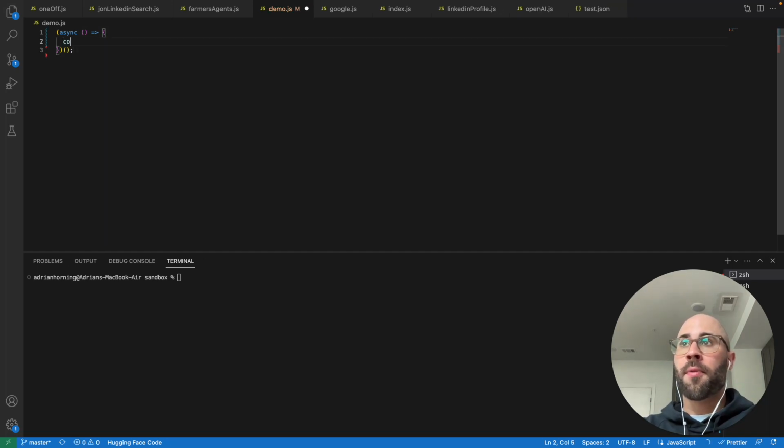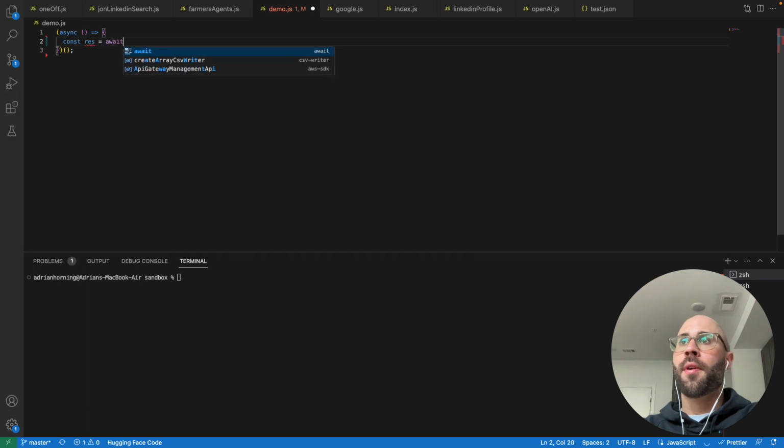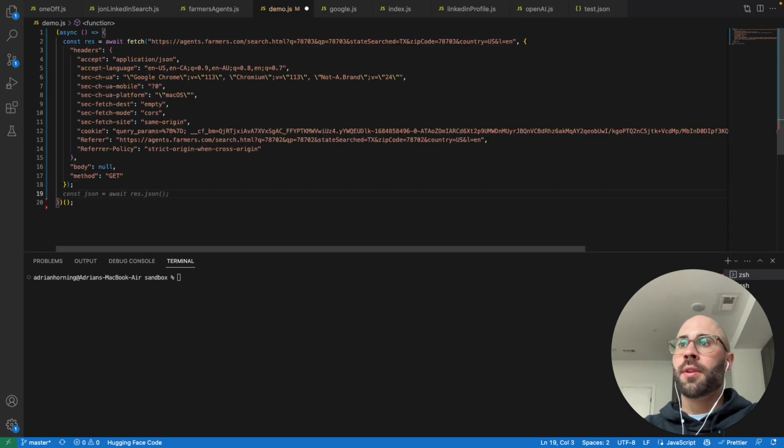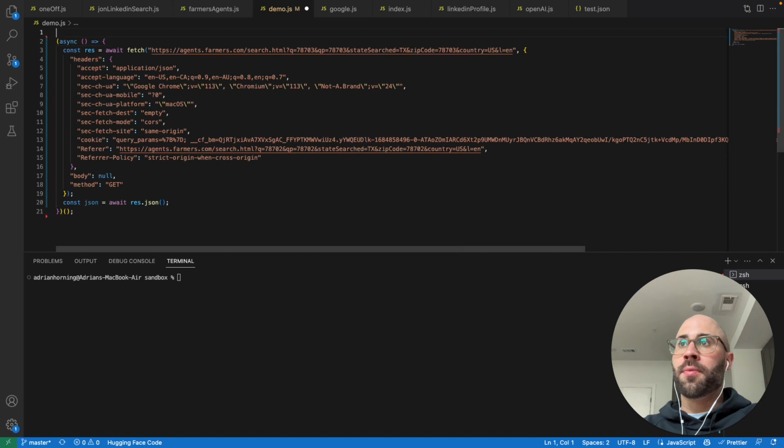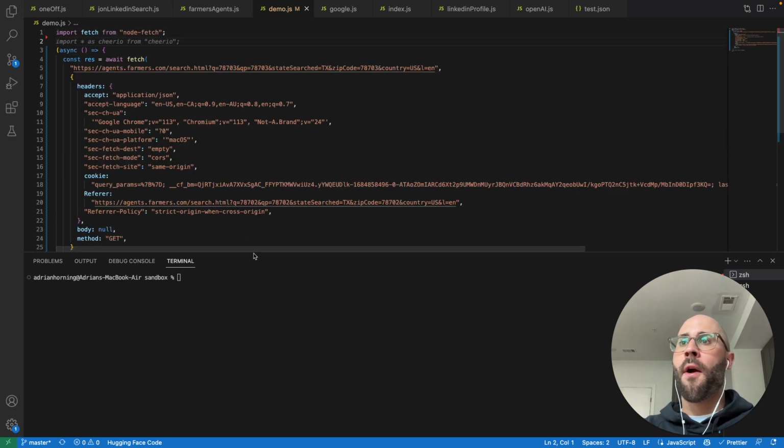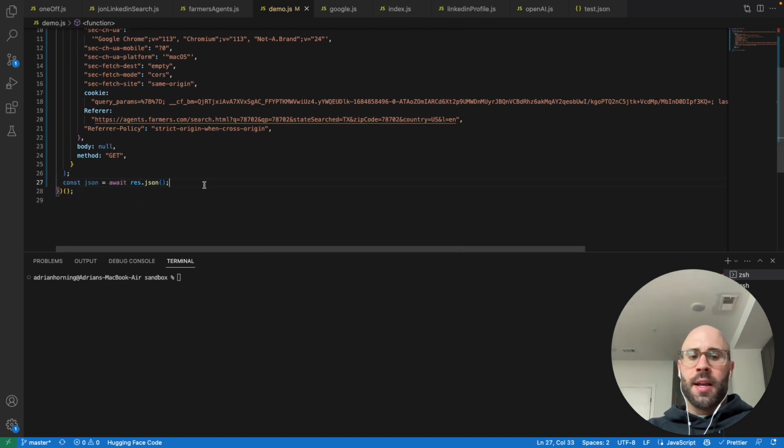There we go. Do that. Import fetch from node-fetch. Now let's log this and see what we get there.